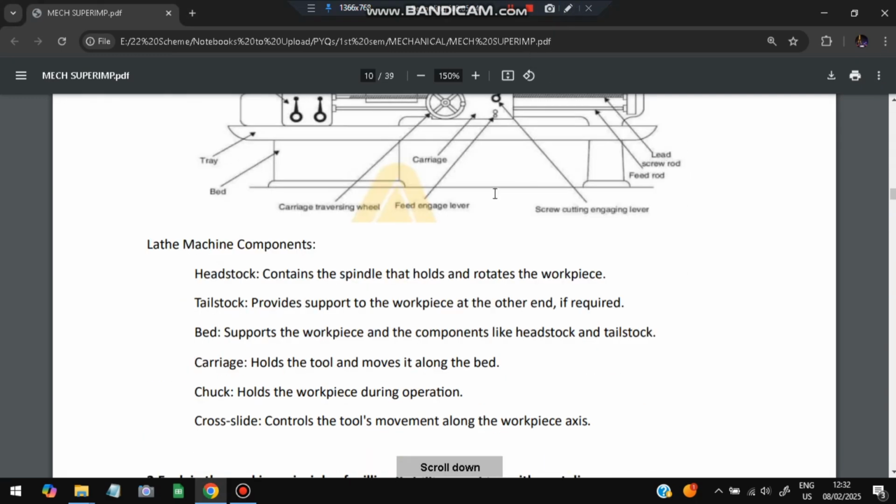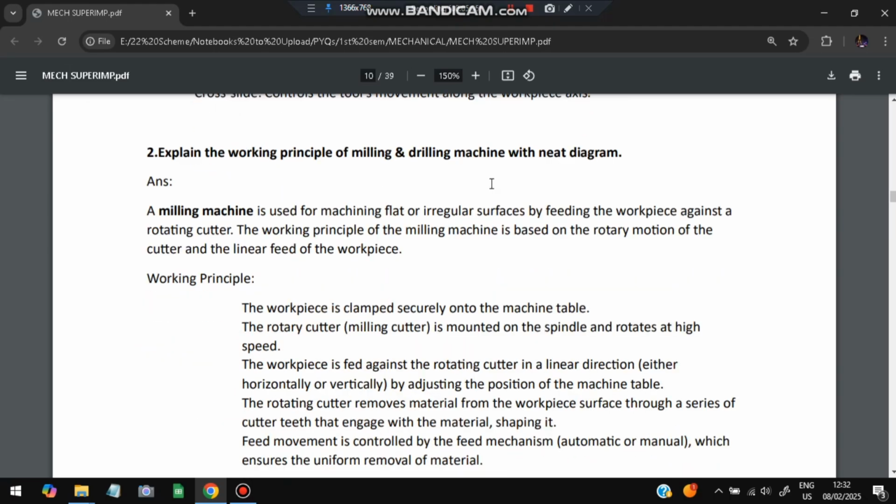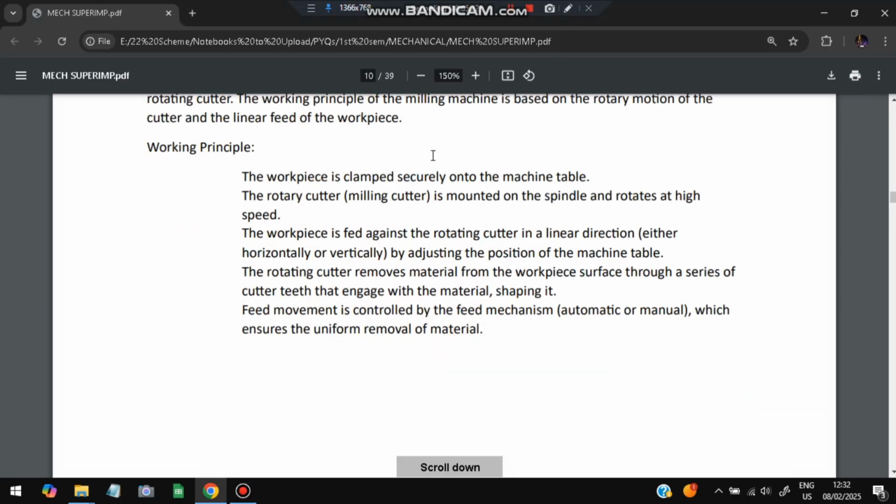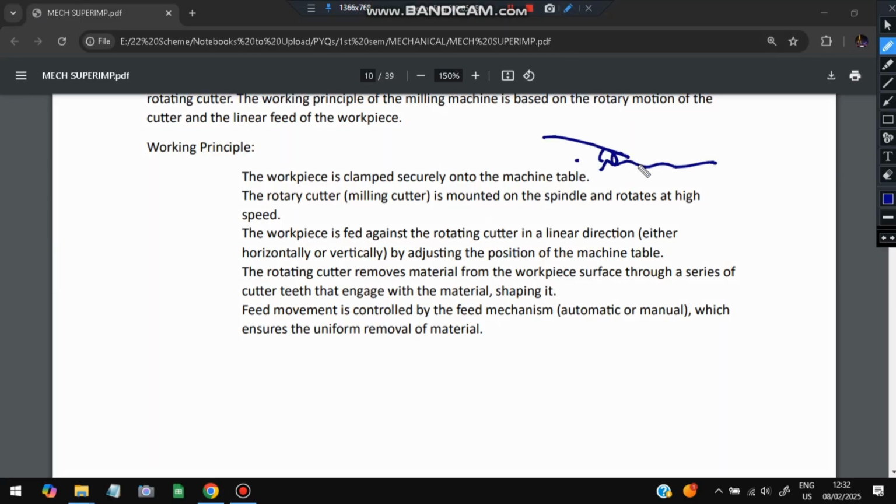Moving on to the second question, we have explained the working principle of milling and drilling. What is milling, what is drilling? A milling machine is used for machining flat or irregular surfaces. If there is an irregular surface and you do the milling, it will become flat, by the use of rotary motion of the cutter and linear feed into the workpiece. Whatever the irregular material is, the milling cutter is put on top of it and rotation happens on top of it, and then it becomes a flat surface.